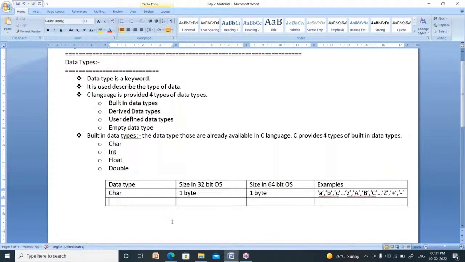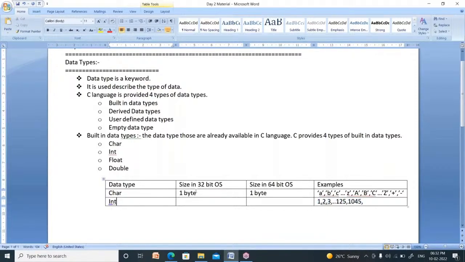Now, the next data type is integer. Integer in the sense is numbers 1, 2, 3 and so on. There are so many numbers, 125, 1045, all these are round numbers. Any round number is called an integer.